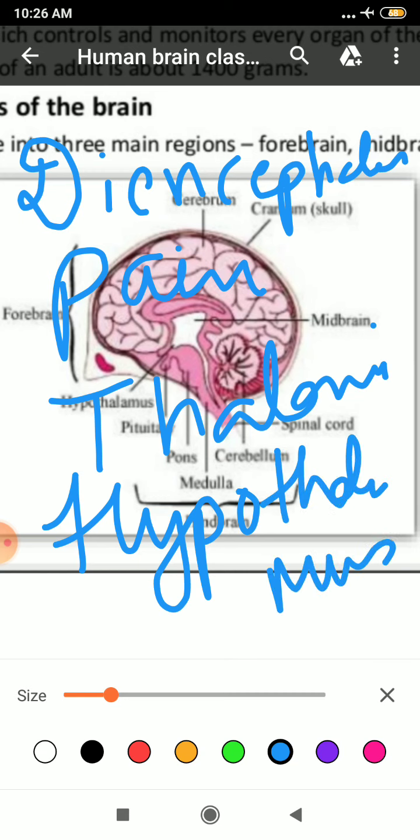Clear? Student, this hypothalamus controls the involuntary functions like hunger, thirst, sweating, sleep, blood pressure, temperature balance, everything which is not at all under our control. That is controlled by the hypothalamus, part of your diencephalon, and the diencephalon is a part of your forebrain. Clear to all?